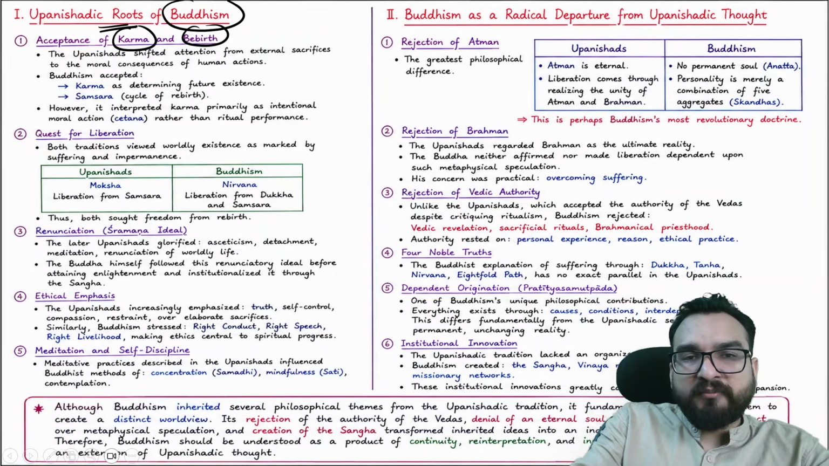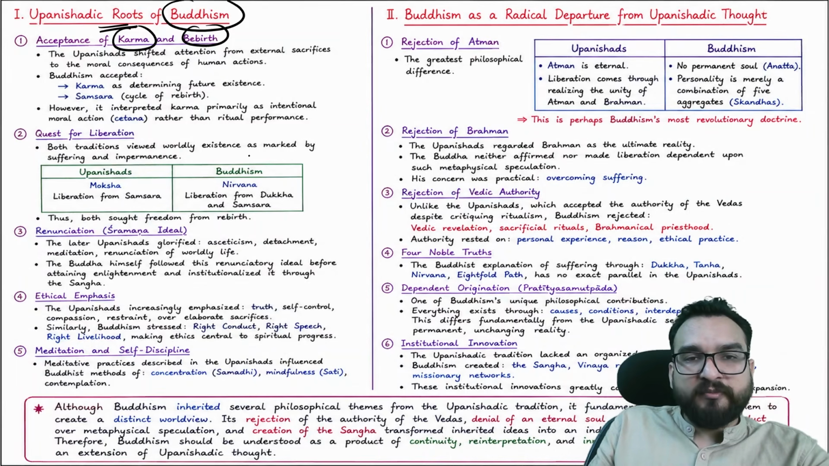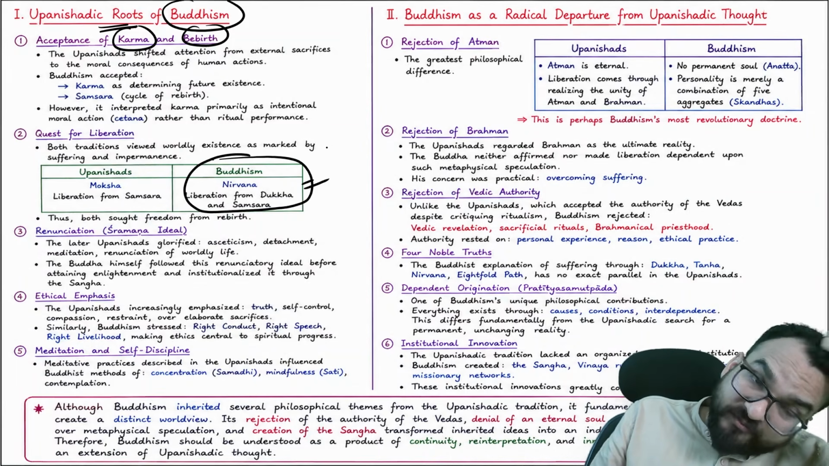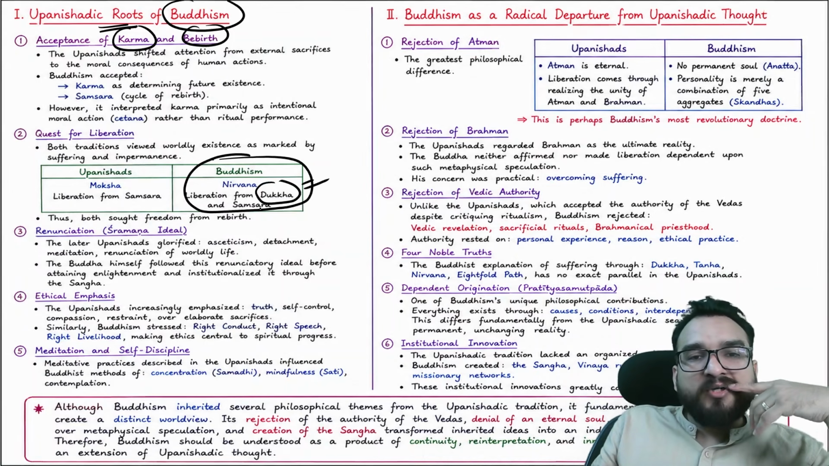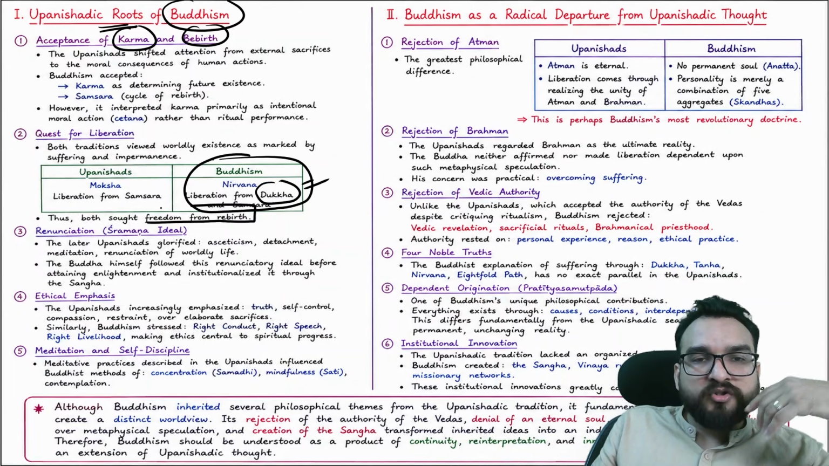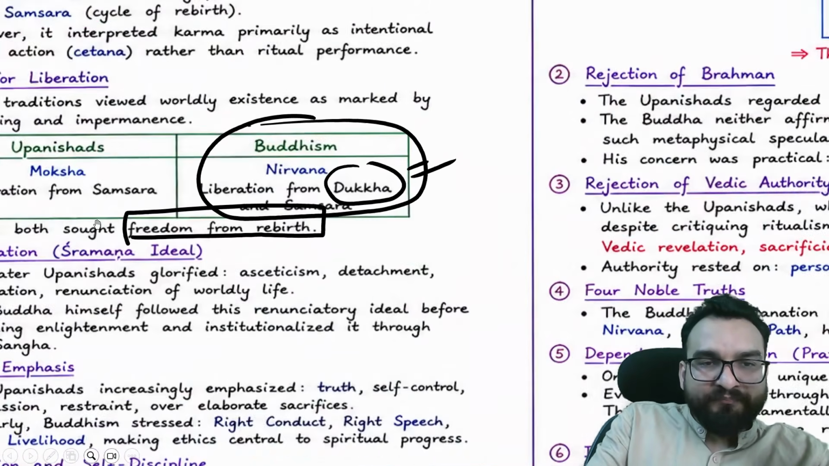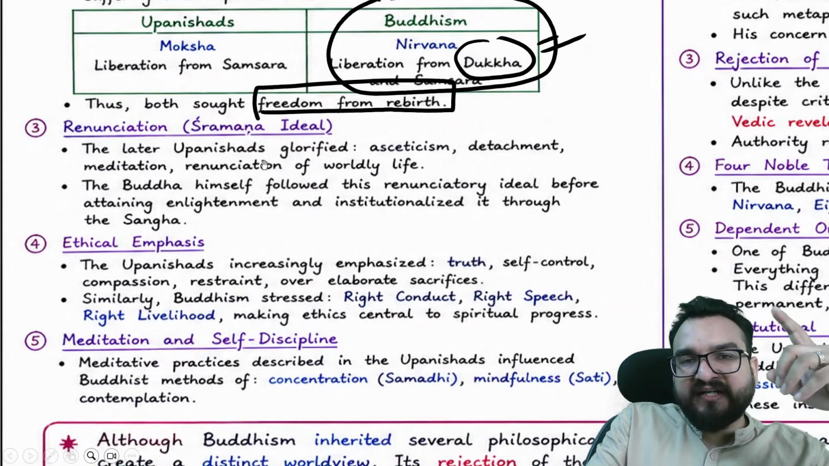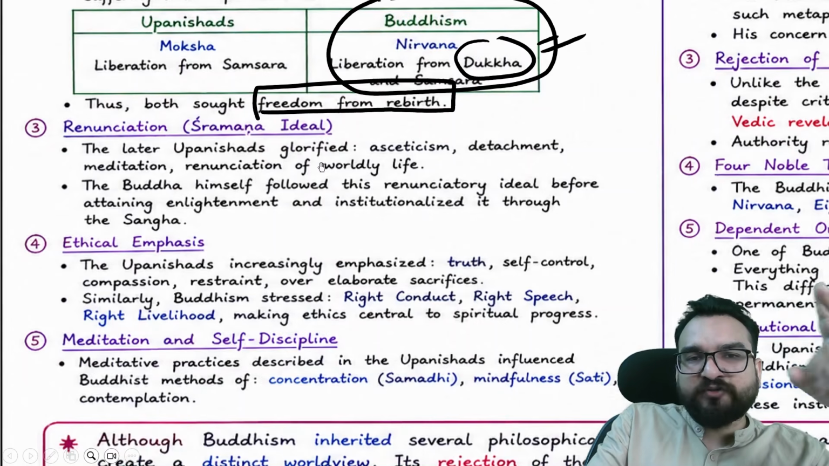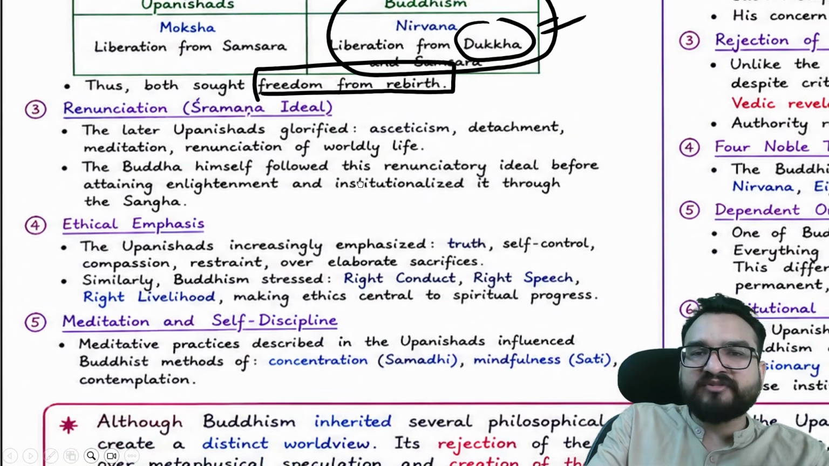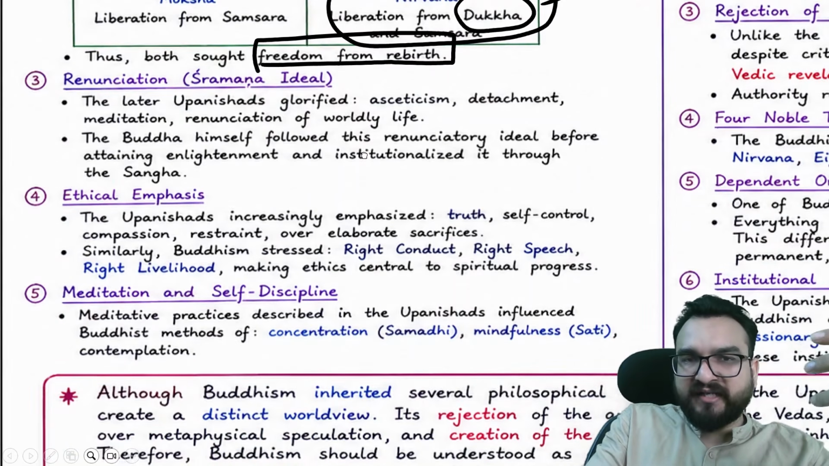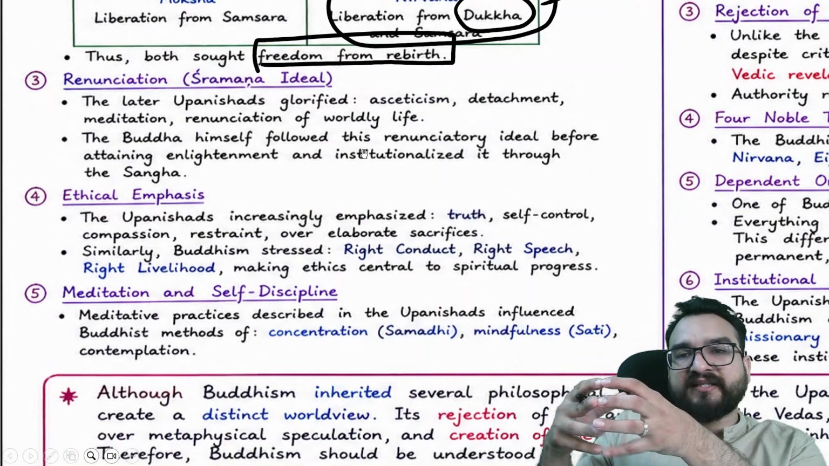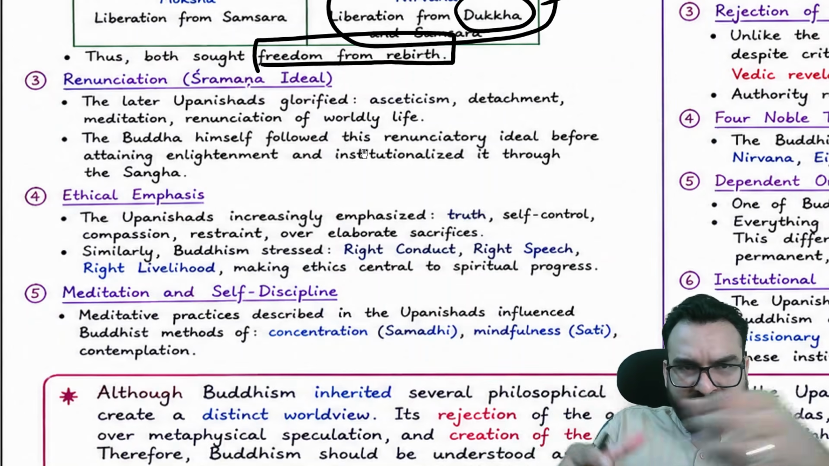The same concept you will be finding, but not in the soul type of concept, that is liberation from dukha and sansara. Okay, so you are understanding the core differences, the soul is coming in. Nirvana means that you are free from dukh and sansara, thus both sought freedom from rebirth. Third is renunciation. Later Upanishads glorified asceticism, detachment, meditation, renunciation of worldly life. Buddha himself followed this renunciatory ideal before attaining enlightenment. But Buddha added one more thing, that is Sangha, and institutionalized it, right?